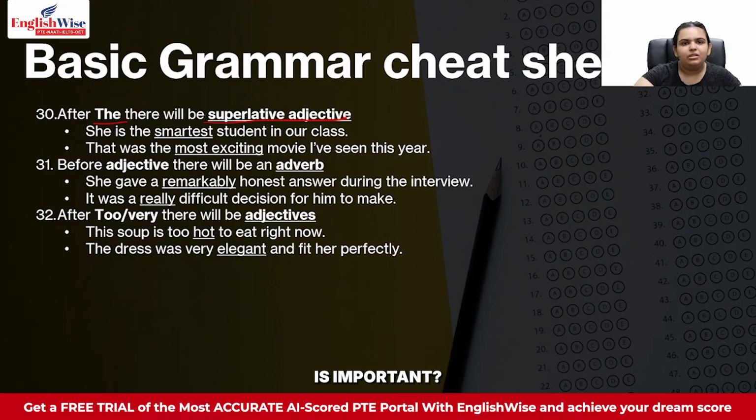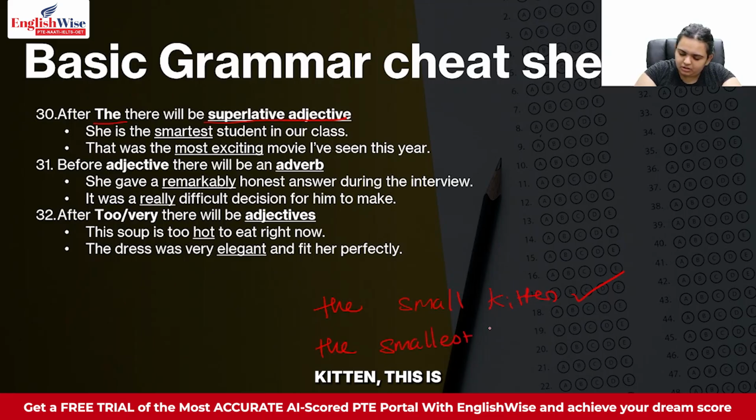Now why is this rule important? I have also taught you that the can be used for a number of things. You also have the plus noun, and the plus plain adjectives. Like if I say the small kitten, this is also right English. And if I say the smallest kitten, this is also right English.